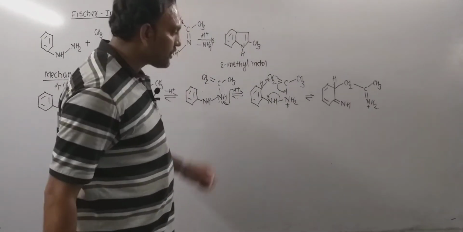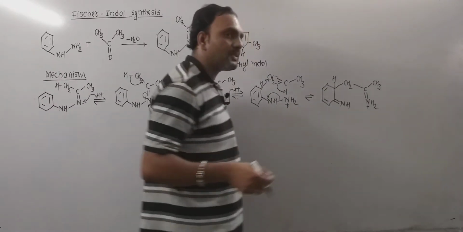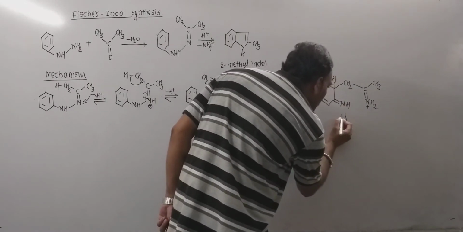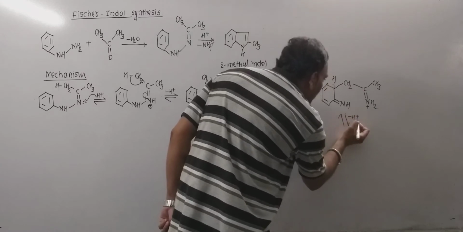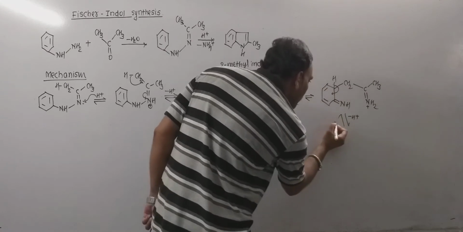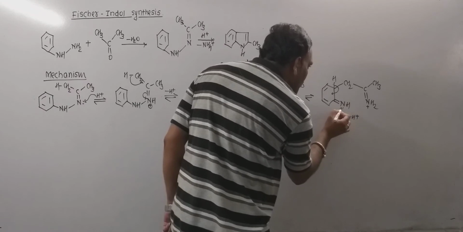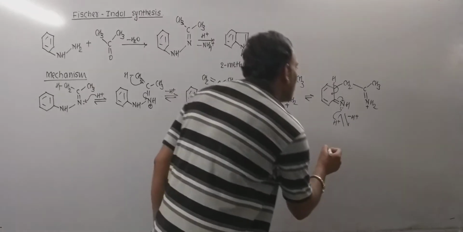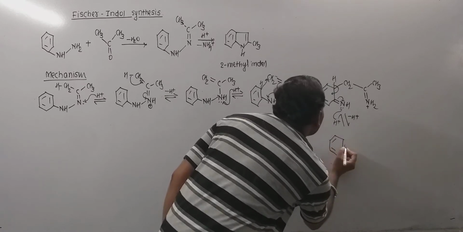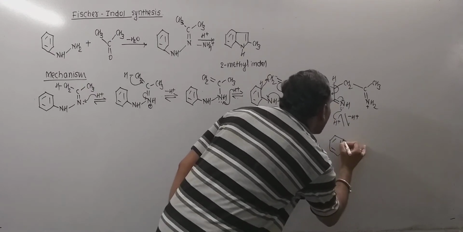Now a very important thing is the departure of proton and subsequently attack of proton at this side. So what happens, departure of hydrogen in the form of proton, so this electron pair may remain like this, and attack of proton on this nitrogen takes place, and which leads to the formation of an intermediate that can be given in this manner.